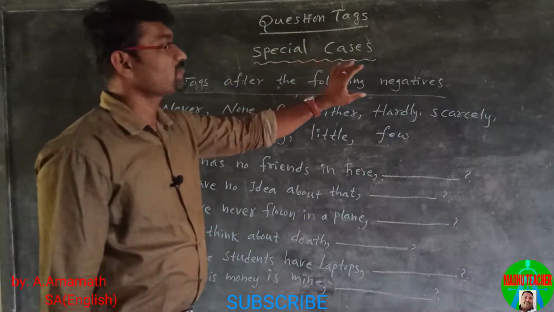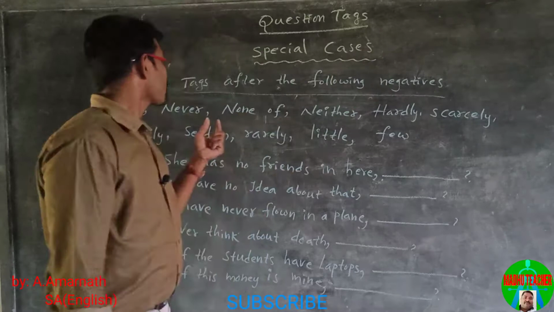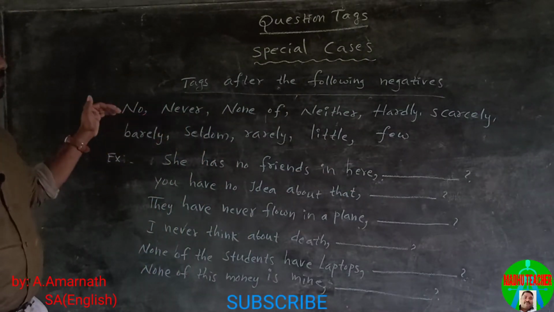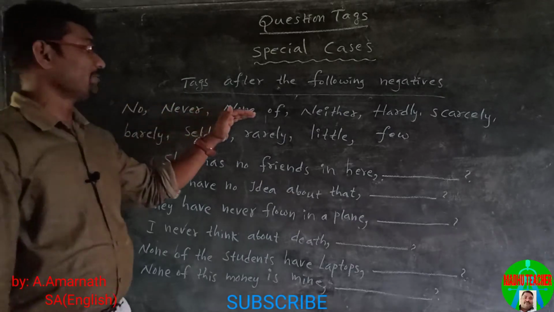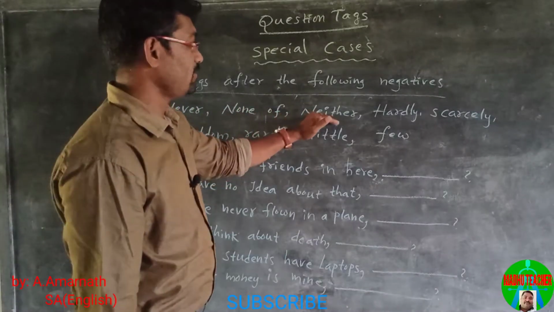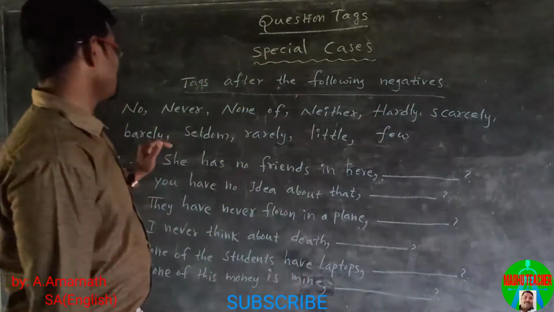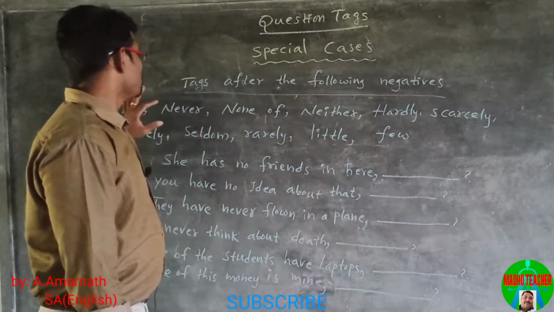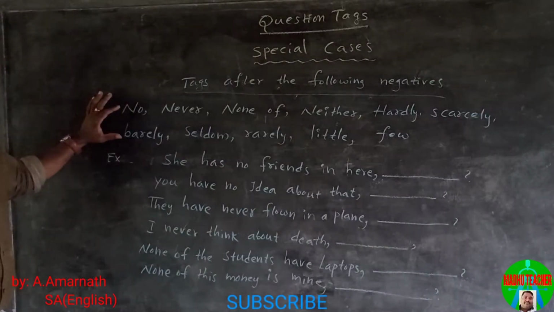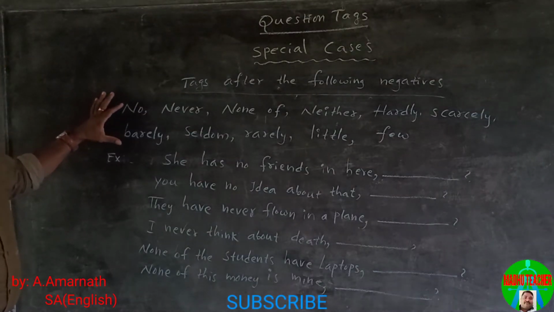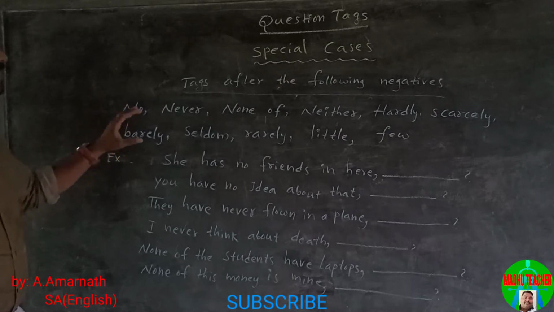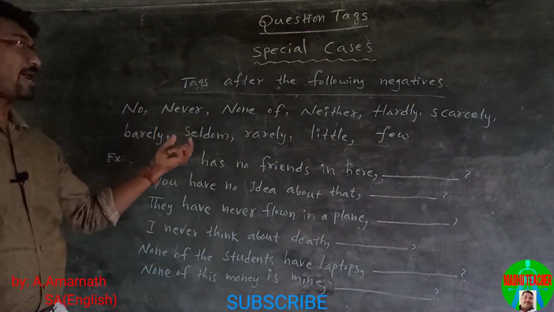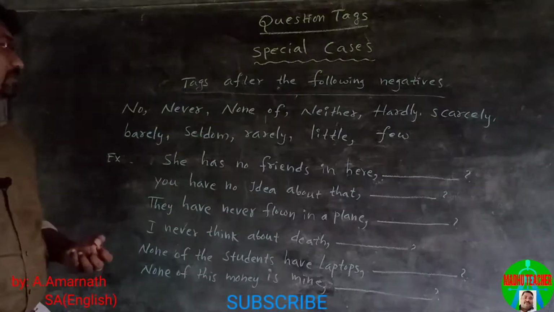Tags after the following negatives. These words are all negatives: no, never, none or none of, neither, hardly, scarcely, barely, seldom, rarely, little, few. These words are all considered as negatives. So, let us see how we construct question tags when a statement has these negatives.